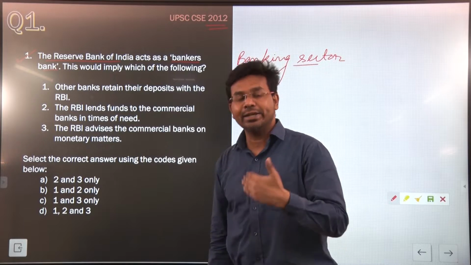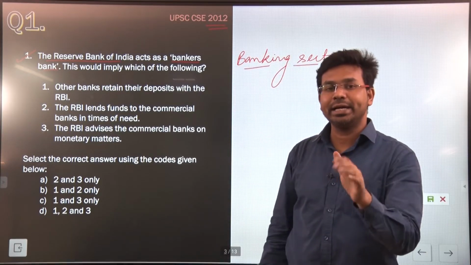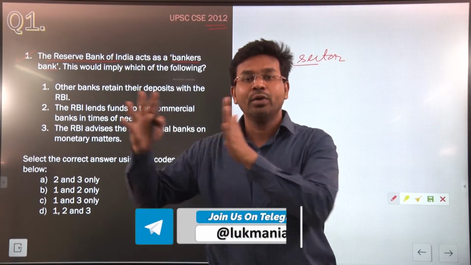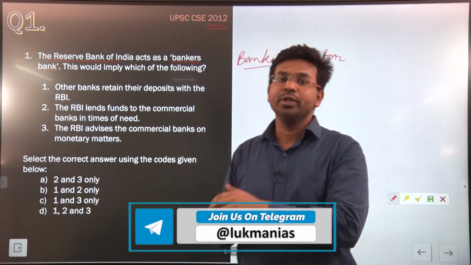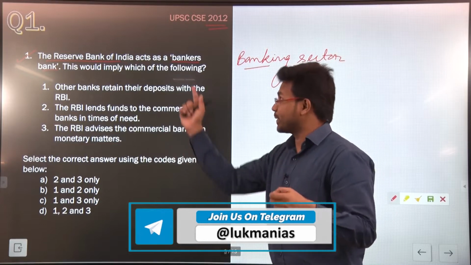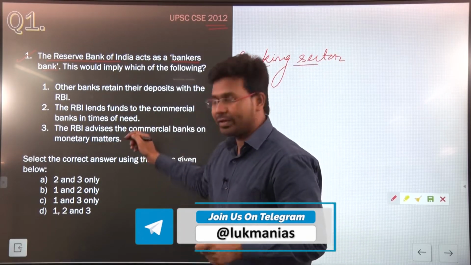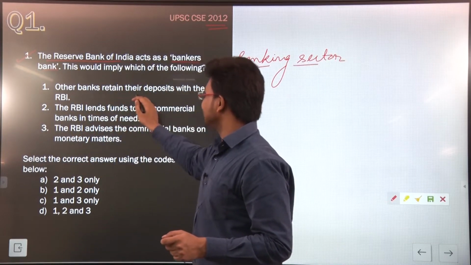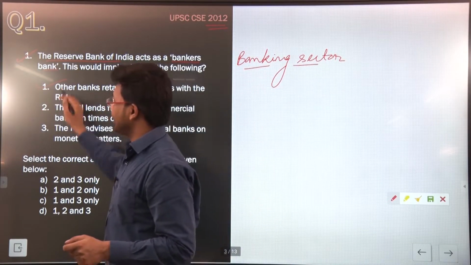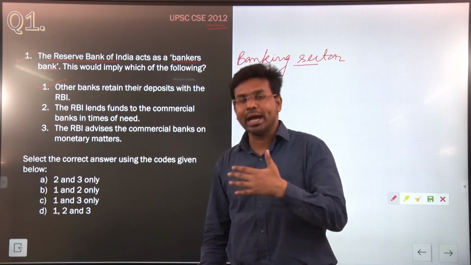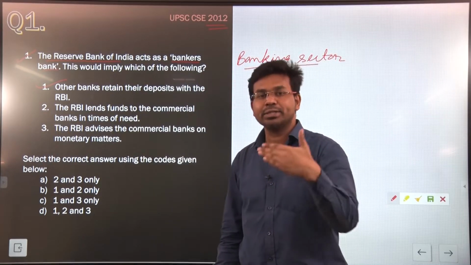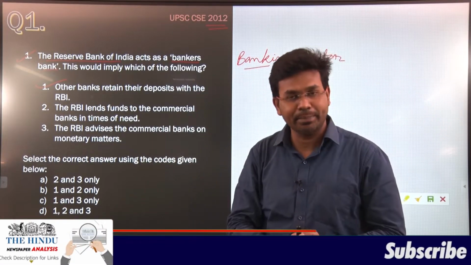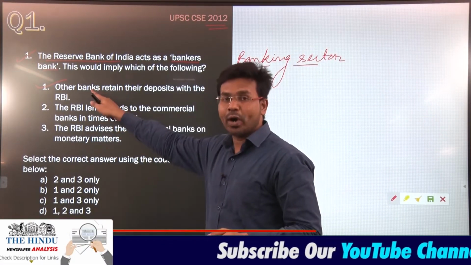They are giving the information that Reserve Bank of India is known as bankers bank, meaning Reserve Bank of India acts as a bank for other commercial banks. So what does this expression imply? They have given three statements. One of the statements says that other banks retain their deposits with the RBI. Definitely. As we are customers of a bank, we deposit our money with the bank. Similarly, banks deposit their money with the Reserve Bank of India. So statement 1 is correct.